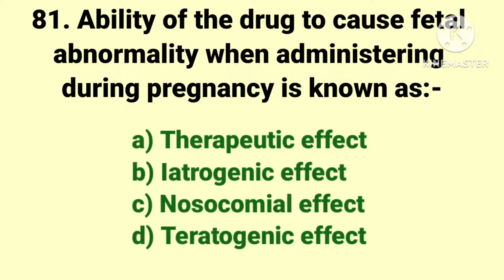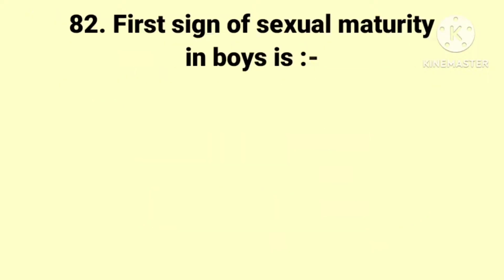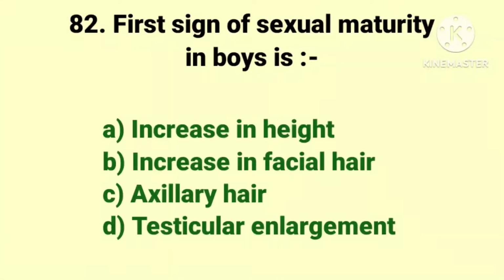And the answer is teratogenic effect. The next question. First sign of sexual maturity in boys is. The options are increase in height, increase in facial hair, axillary hair and testicular enlargement. And the answer is testicular enlargement.